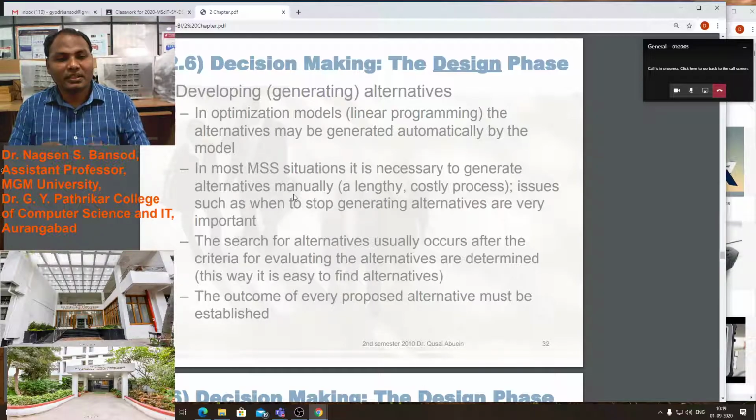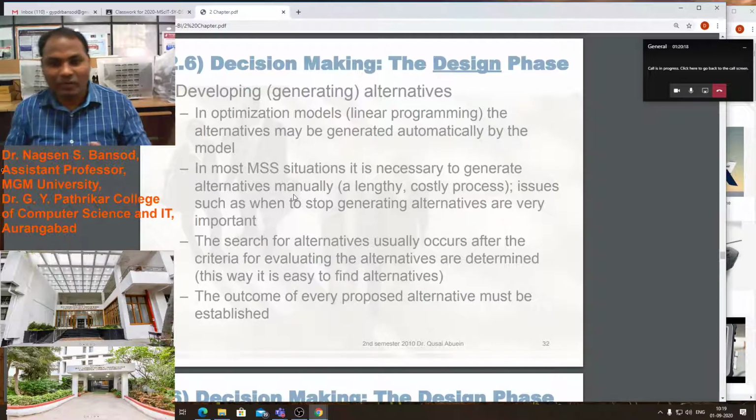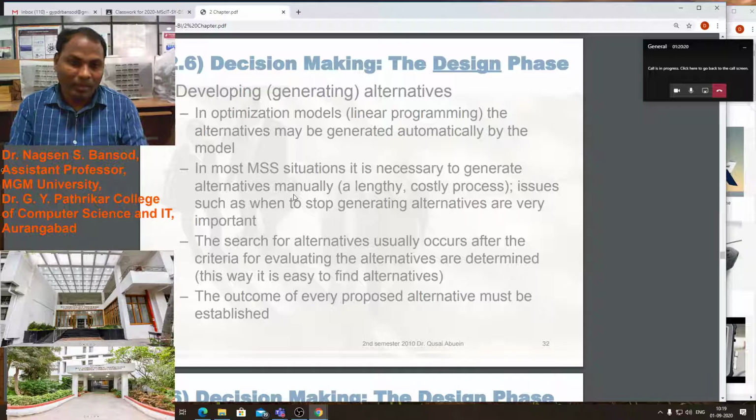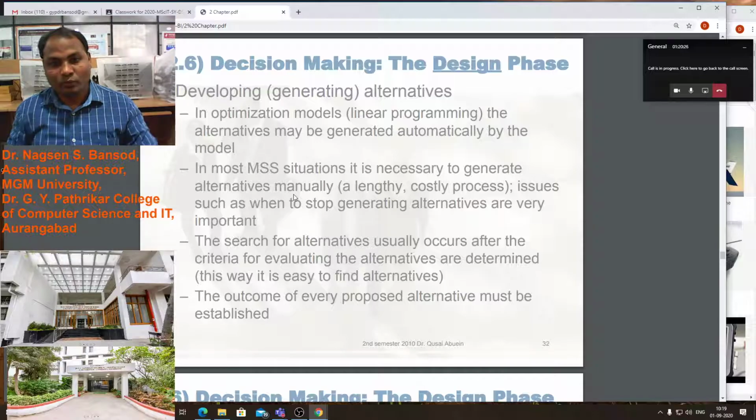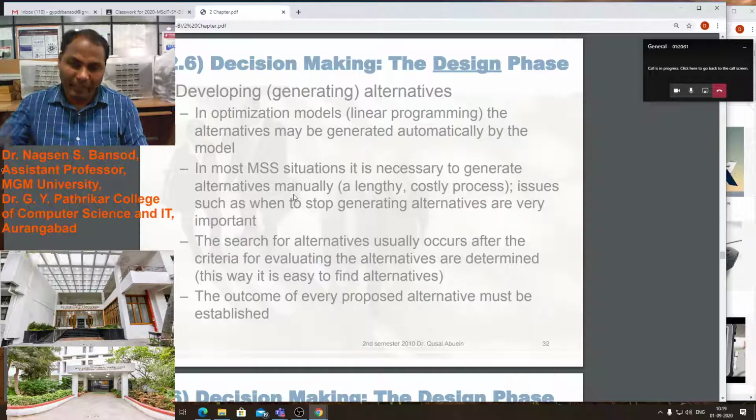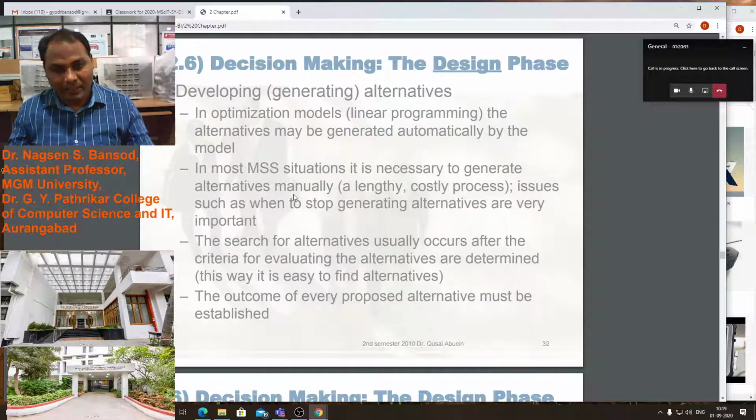In most management support system situations, it is necessary to generate alternatives manually. It is a lengthy and costly process. Issues such as when to stop generating alternatives are very important in the management support system. Because it is lengthy and costly, we have to identify alternatives with market discussion or with enterprise feedback.